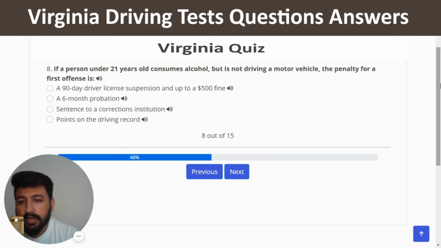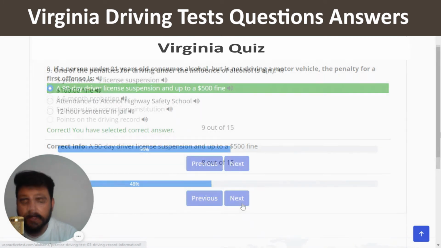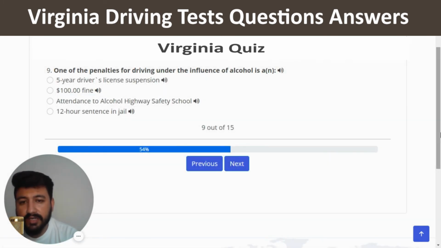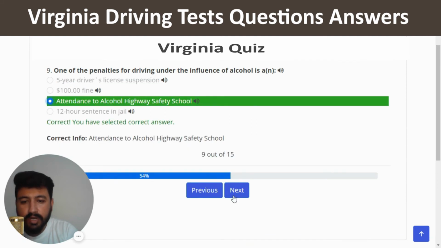If a person under 21 years old consumes alcohol but is not driving a motor vehicle, the penalty for a first offense is. The right answer of this question is a 90 days driver license suspension and up to a $500 fine. So I'm going to click on the first option, correct. Next question. One of the penalties for driving under the influence of alcohol is a. The right answer is attendance to school highway safety school. So I'm going to click on the third option, correct, and next.